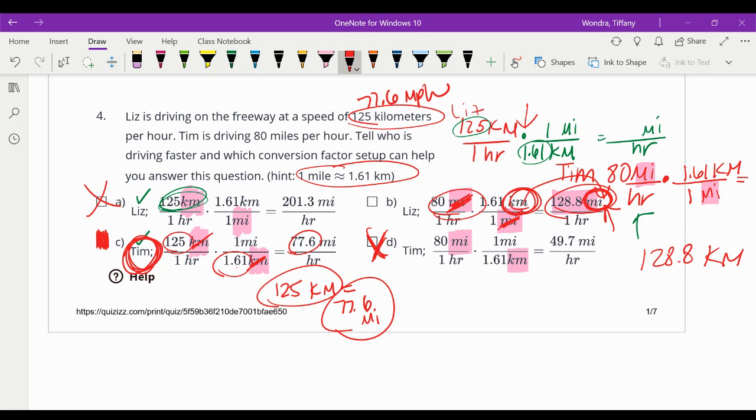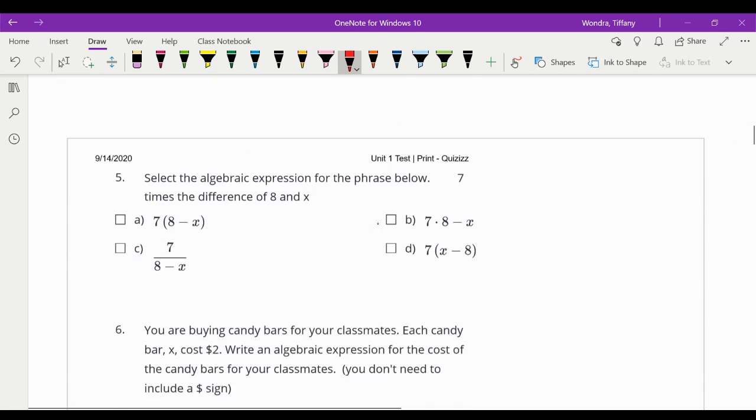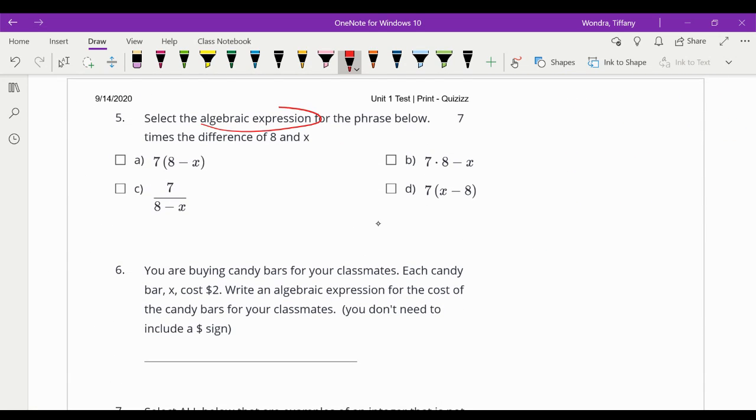Okay. Usually there's two that are pretty obvious that aren't correct, and that's A and D. B could have maybe looked correct, except it didn't leave kilometers. If you want to change 80 miles per hour, you can't get left with 128 miles, because you wanted to change the miles to kilometers, and that didn't change it. That kept miles.